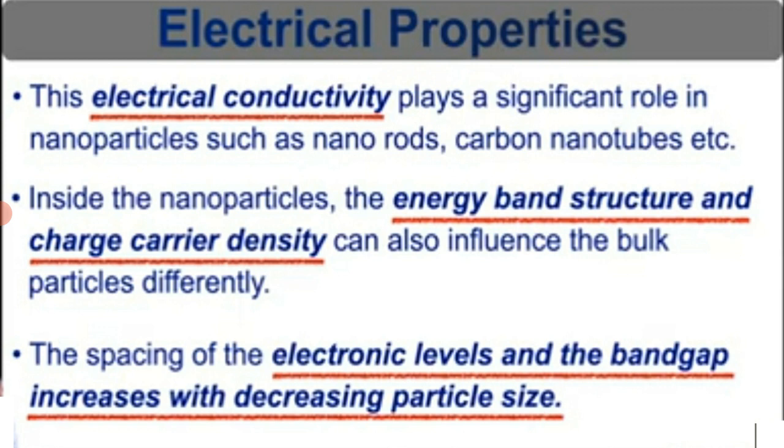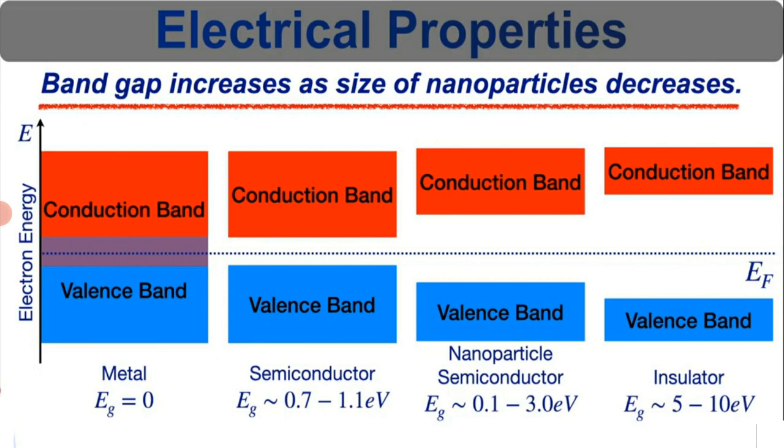The spacing of the electronic levels and the band gap increase with decreasing particle size. The band gap increases as the size of nanoparticles decreases. In the figure, the red color is the conduction band and the blue color is the valence band. In the first picture there are metals. In the second picture the band gap increases, in the third it also increases, and in the last it increases further.